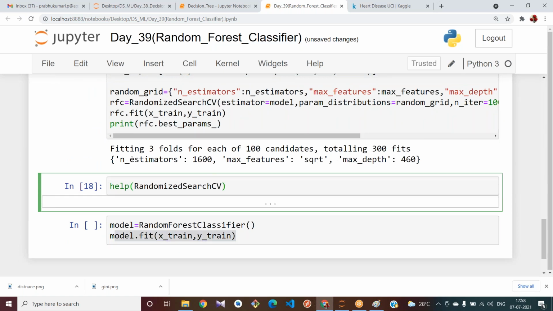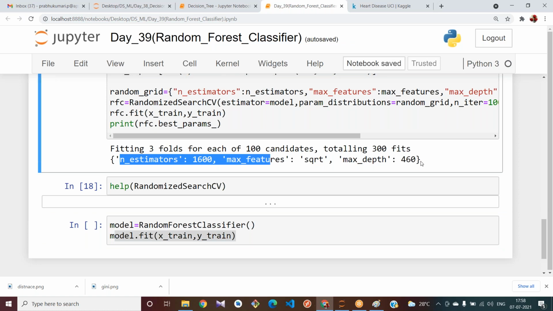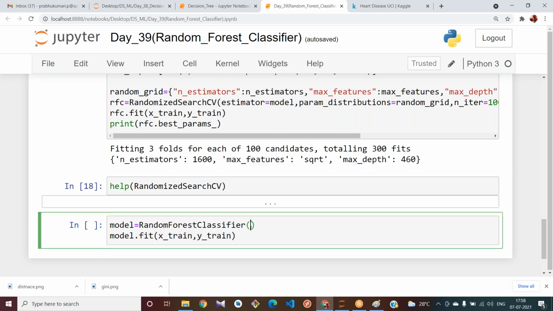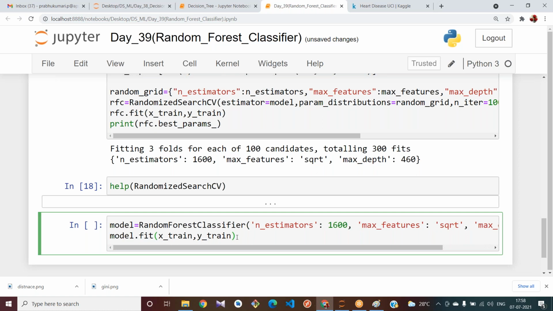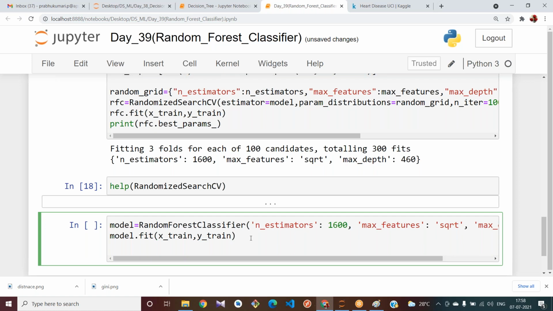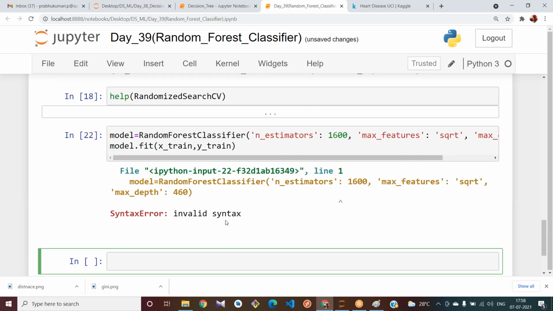See, I am trying to use these parameters. These are the best values of the tuning parameters I got. I'm trying to substitute them. Now trying to fit my data. After fitting, let me fit my data.